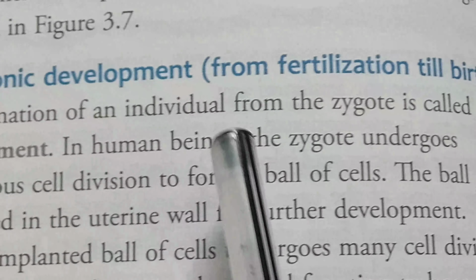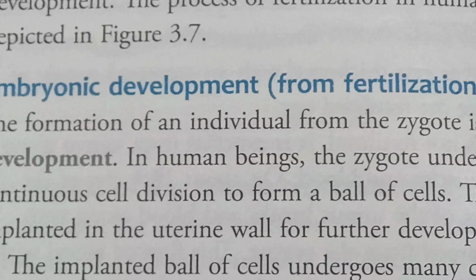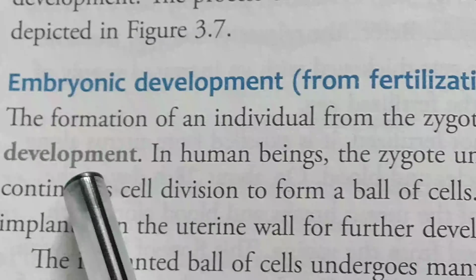The formation of individual from the zygote is called development.